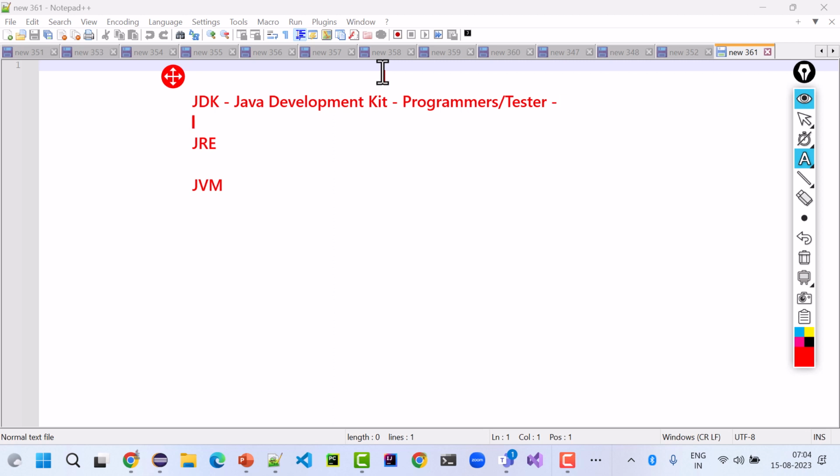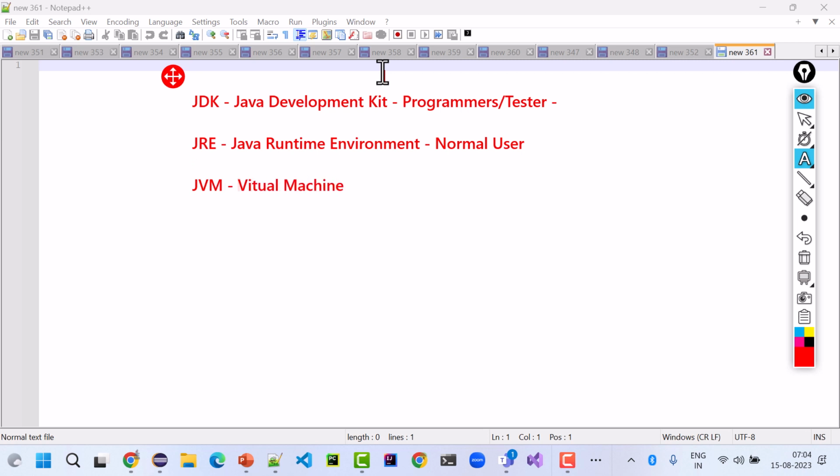I'll come back to JDK. Second one is Java Runtime Environment, JRE. If I am a normal user with nothing to do with programming, I need JRE on my machine. The last one is Java Virtual Machine.